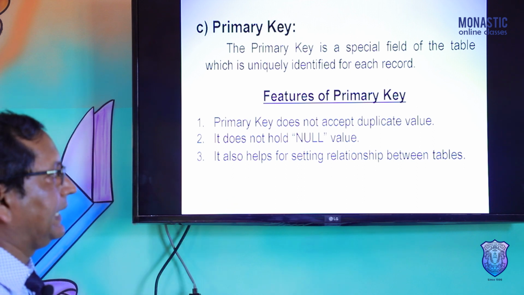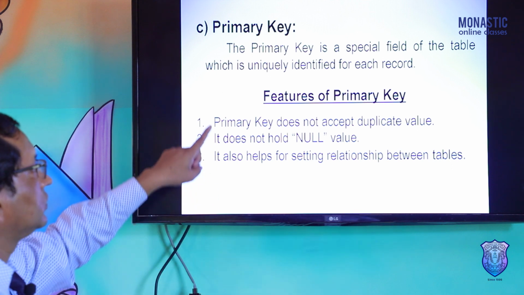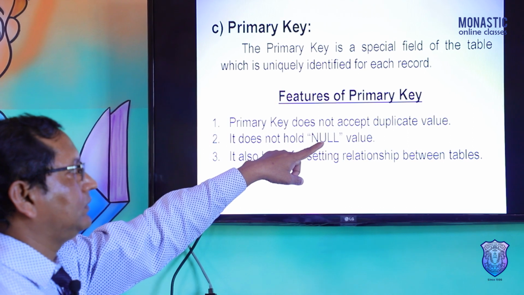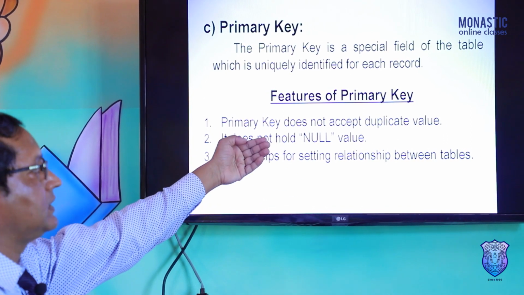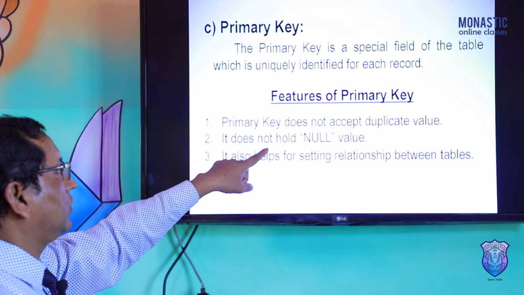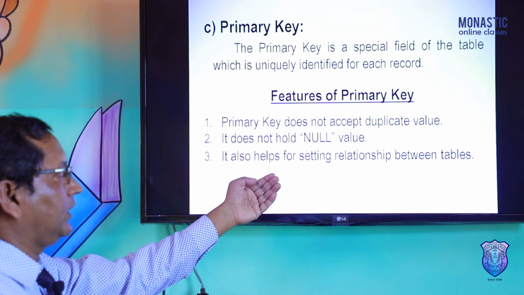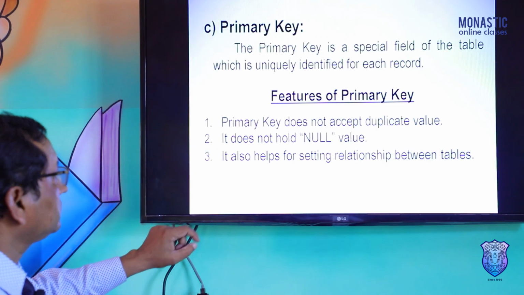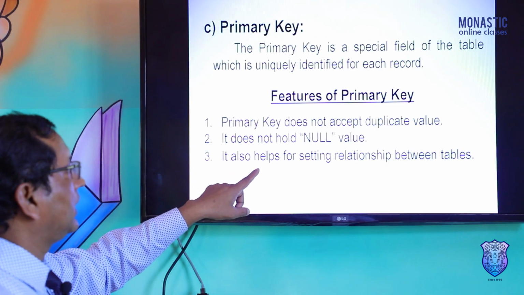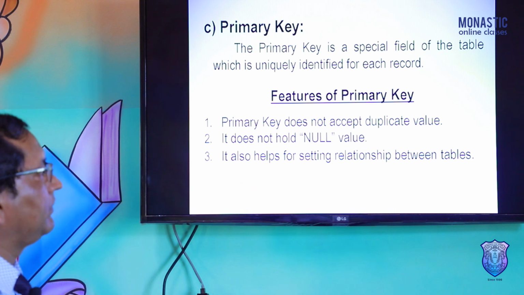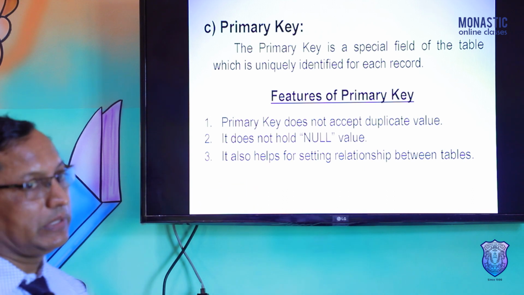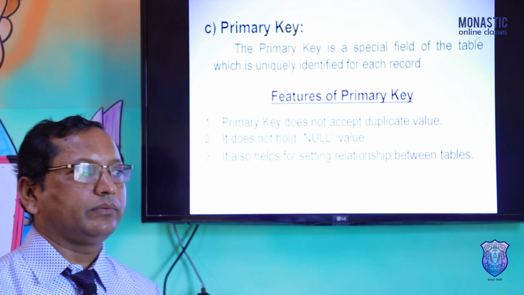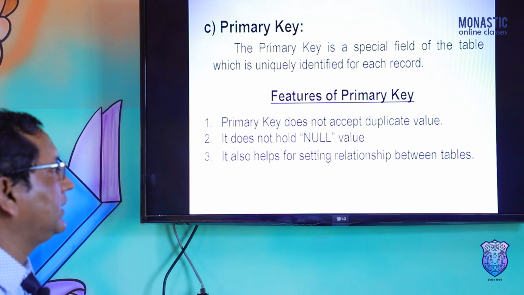Another is that it helps to create relationships. Things to learn: a primary key does not accept duplicate values, which would be data redundancy. It does not hold null values, meaning empty values; at least 0 you have to put there. It also helps in setting relationships between tables. So while we create a relationship from one table to another table, the primary key must be created before.